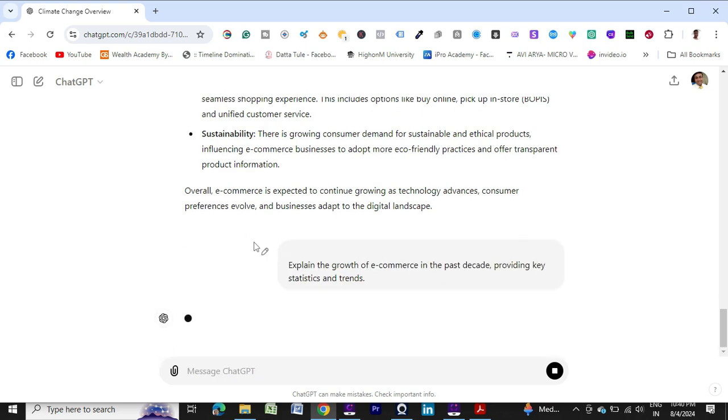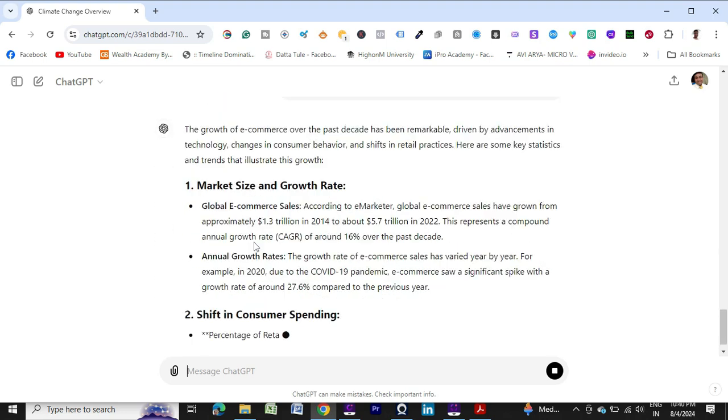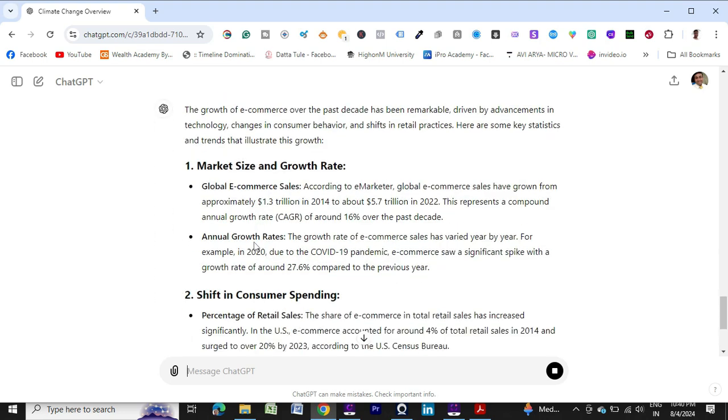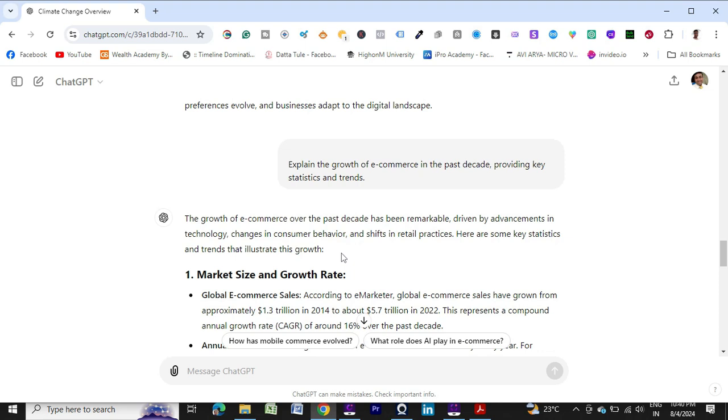It will be more professional, more accurate, more powerful also. See, here is the quality. The growth of e-commerce over the past decade has been remarkably driven by advancement in technology, changes in consumer behavior, and the shift in retail practice. Here are some key statistics and trends that illustrate this growth.